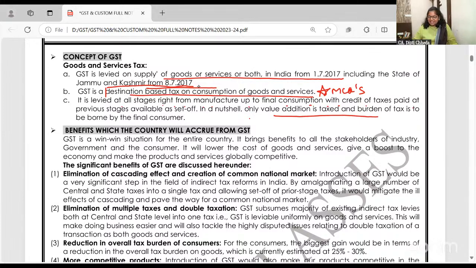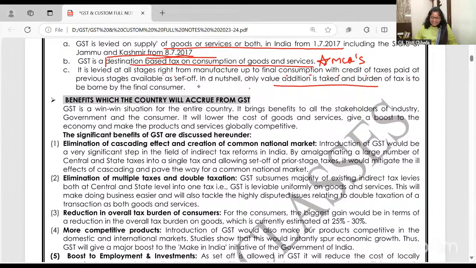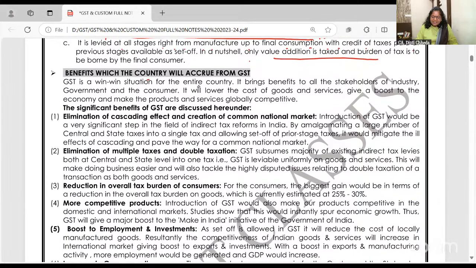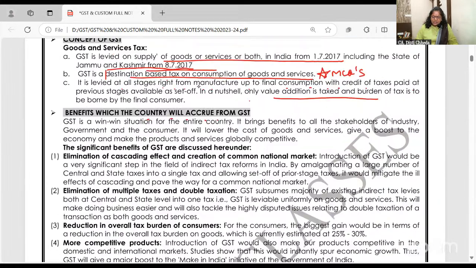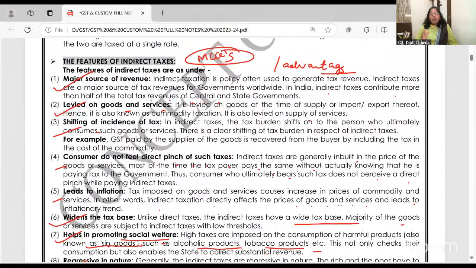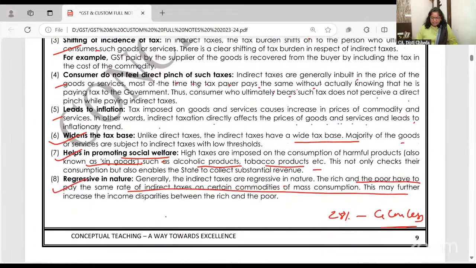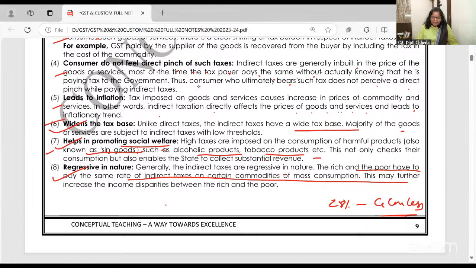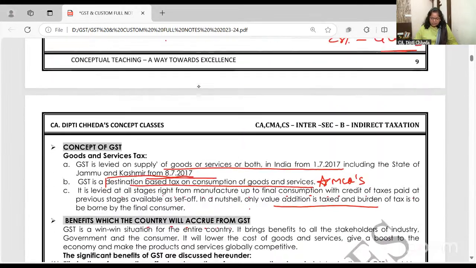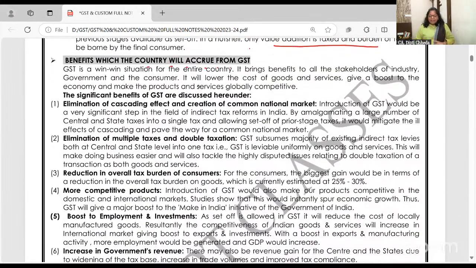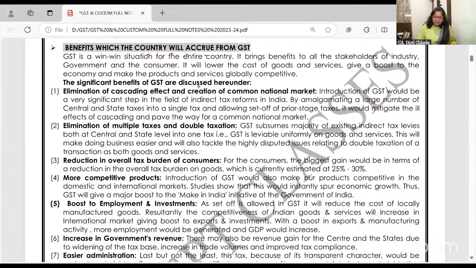Yeah, I think now you are learning. Are you learning things? Yeah. Benefits that will accrue to the country. This you have to write. Features have all come, advantages and disadvantages, everything. For example, this disadvantage is that many products which were earlier not in taxation have also come in.